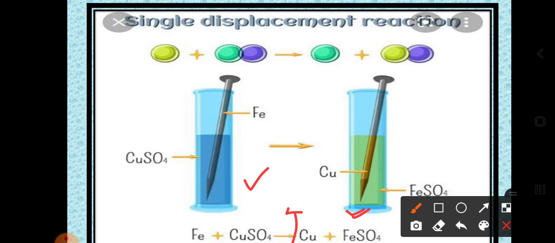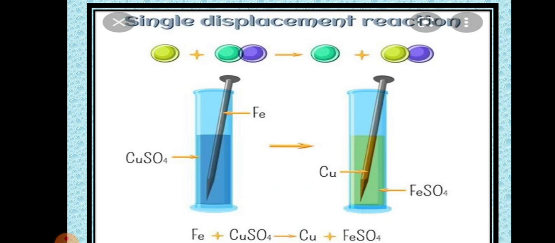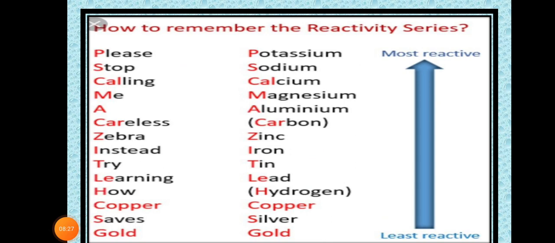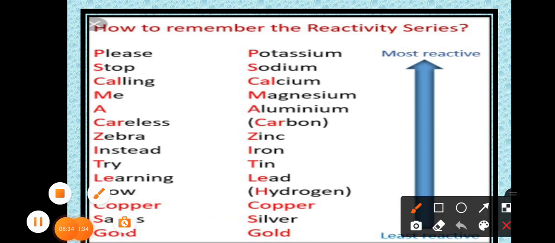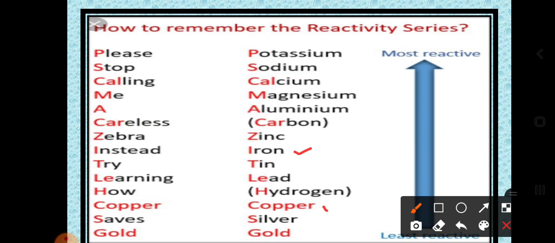So dear students, recall what we have learned in the last class, the reactivity series of the metals. So let's jump there. Dear students, now you have the reactivity series of the metals. First take the last example itself, iron, and where is the copper? Iron is more reactive than copper, is it?